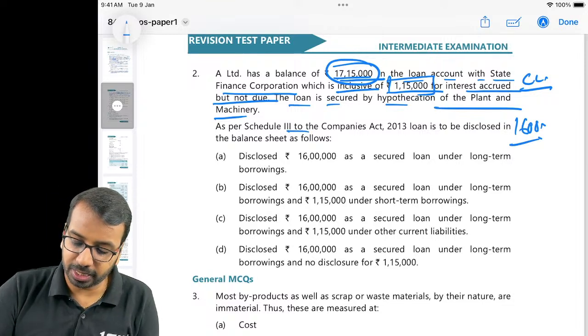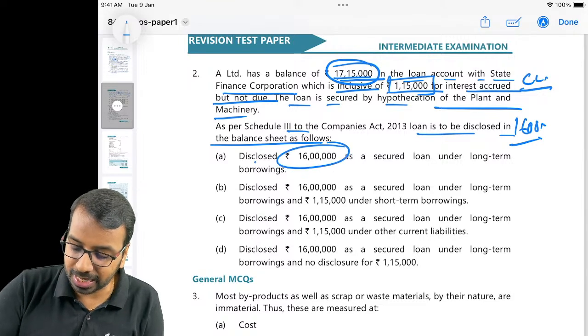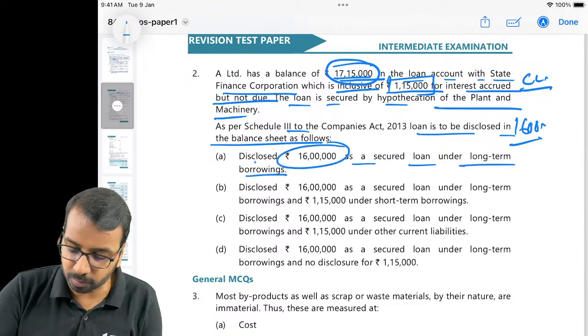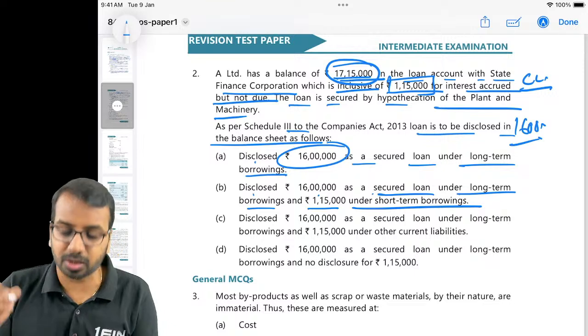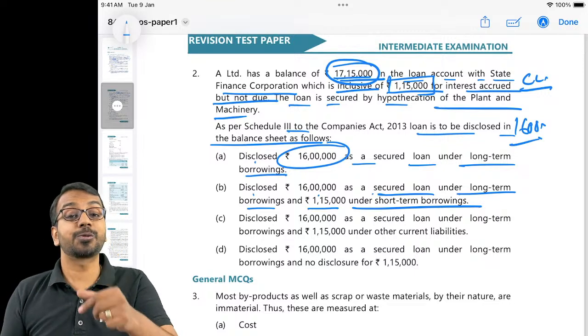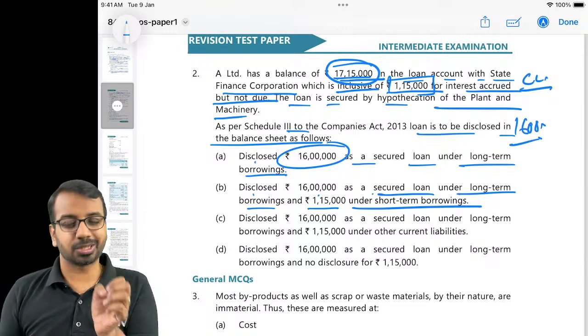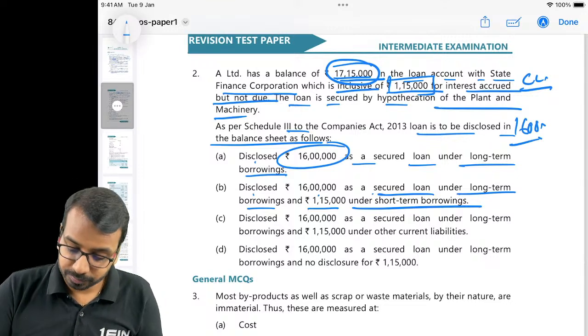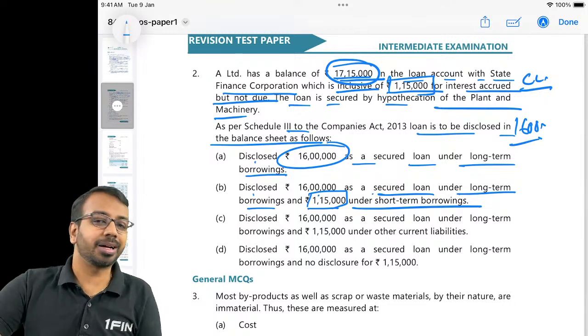As per Schedule 3, loan is to be disclosed in the balance sheet as follows. Disclose rupees 16 lakhs as a secured loan under long-term borrowings. I have seen a lot of students get confused. Current maturities of long-term debt is a short-term borrowing, but this 1,15,000 is interest, to be shown under other current liabilities.